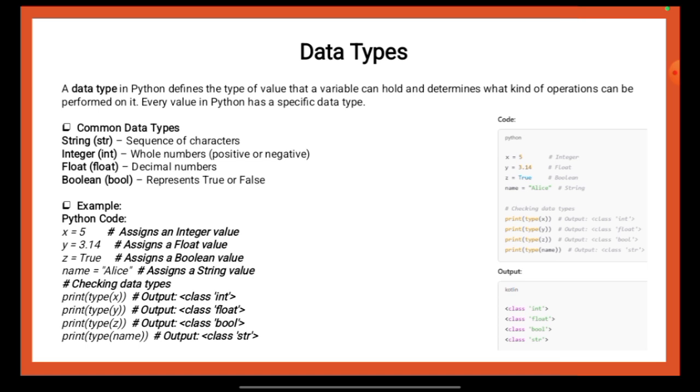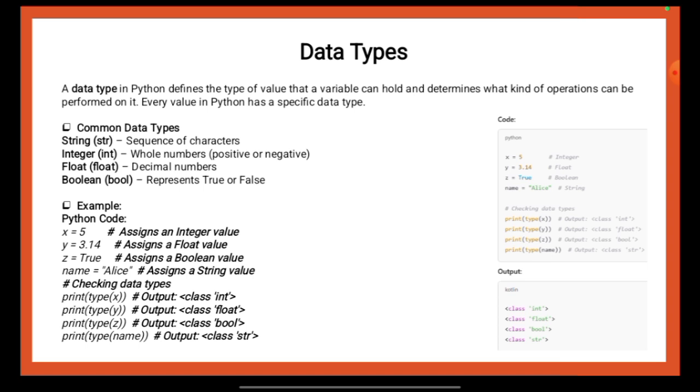So from these details we get to understand that in Python a data type defines the type of value that a variable can hold and determines the operations that can be performed on it. You'll have to understand that every value in Python has a specific data type and Python automatically assigns the data type based on the value assigned to a variable.